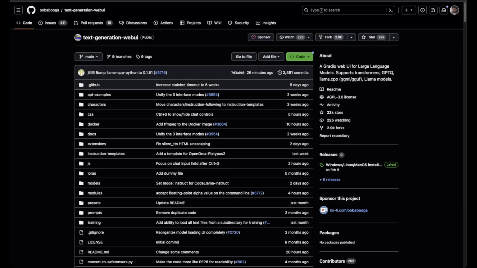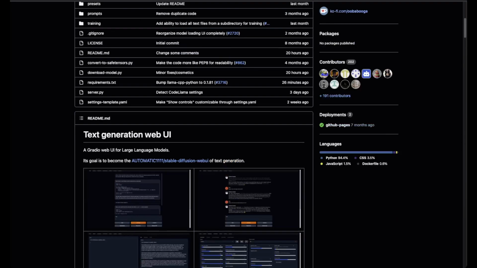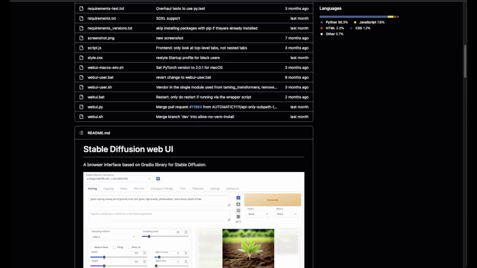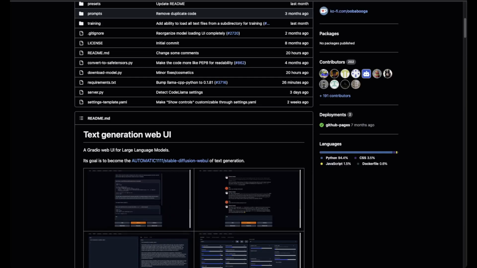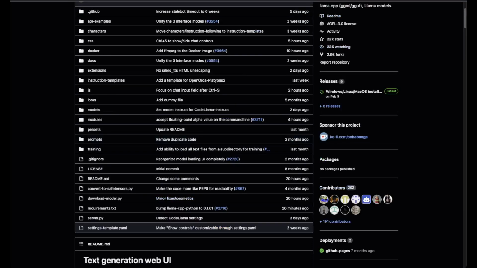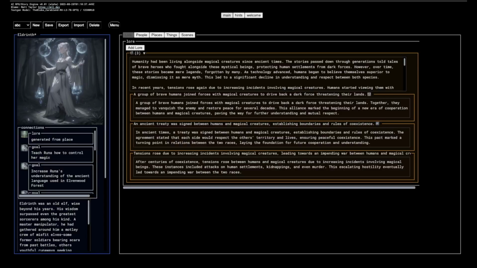These are essentially wrappers that make it easy to install these machine learning models for text generation and image generation. In particular, this one's focused on Stable Diffusion. And what they do is they expose an API that my little tool here uses to do its little magic stuff. So that's how it works at the technical end, right?